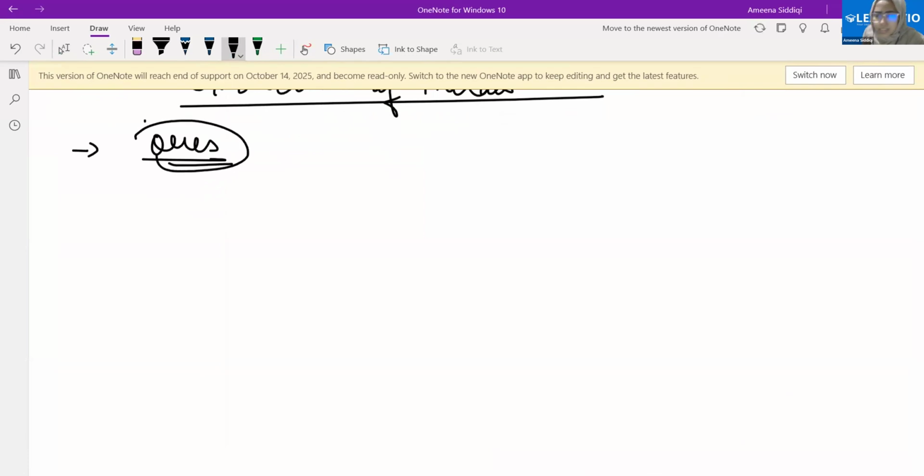Now, what are ores? First, let's understand what a mineral is. Metals are found in the Earth's crust in the form of minerals. For example, let's suppose sodium is a metal. It will not be found in the Earth's crust just as sodium, but rather in some compound, let's say bonded with chlorine. So it is found in the form of sodium chloride. Sodium chloride is found in the Earth's crust, and we can take sodium from that sodium chloride. That thing is called a mineral.